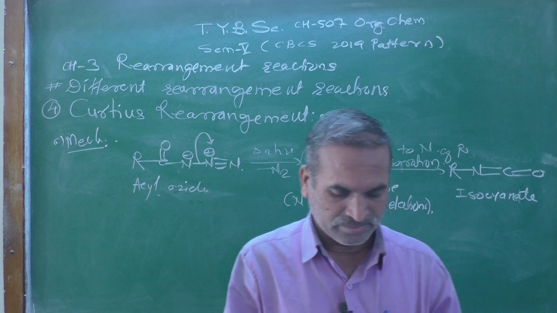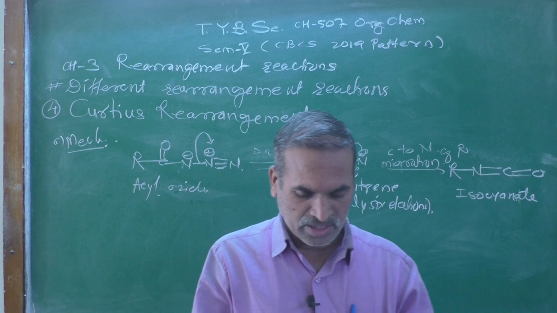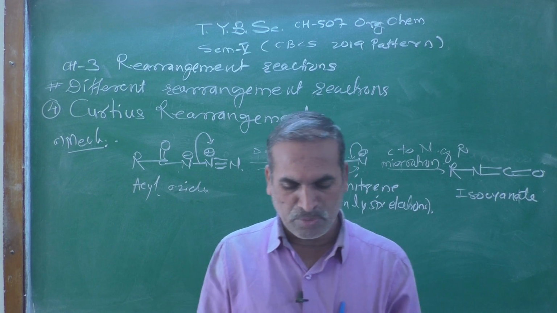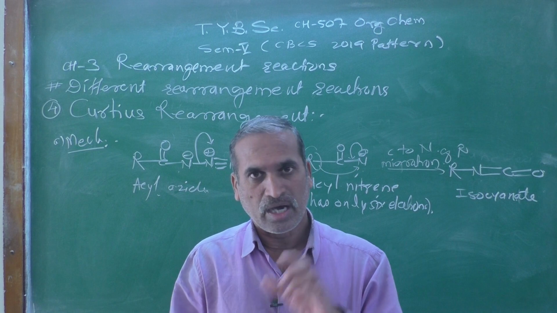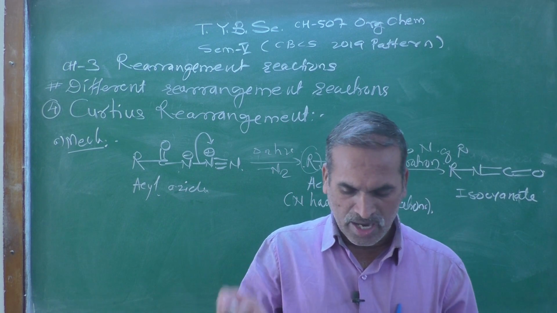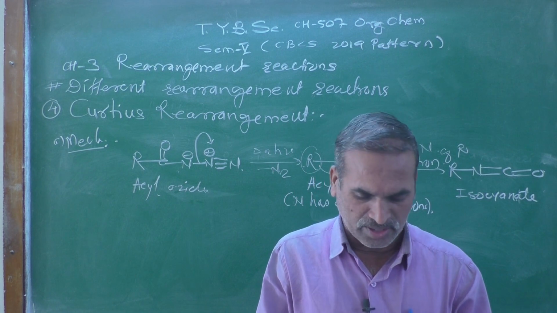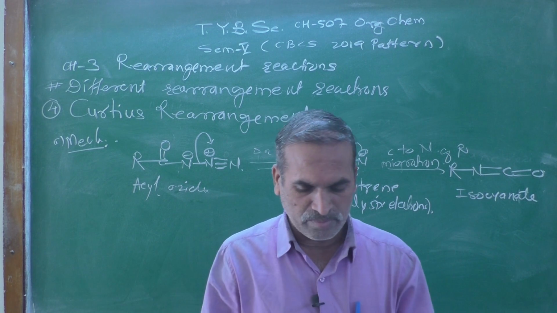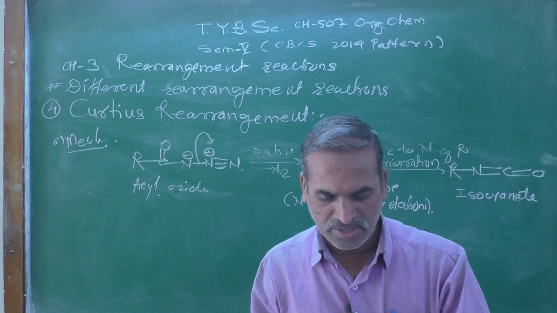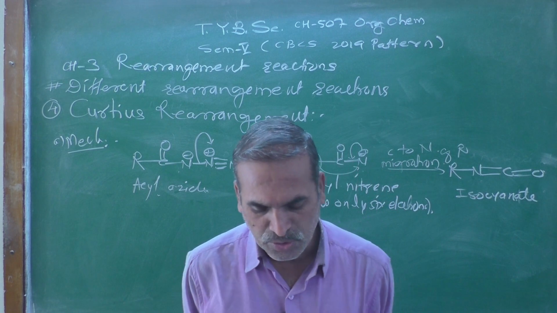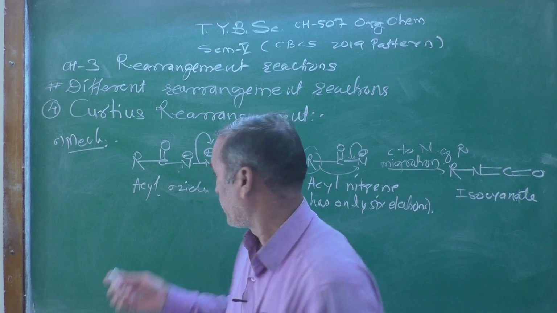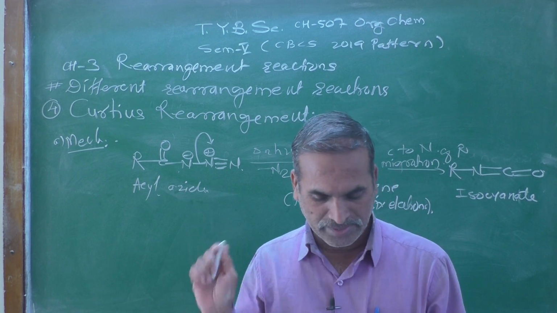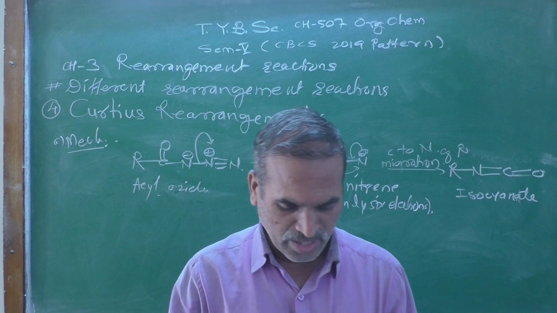Second point: when acid azide or acyl azide is decomposed in the presence of alcohol, the isocyanate formed initially reacts with the alcohol to form a carbamate ester called urethane, which we already saw in our previous representation.